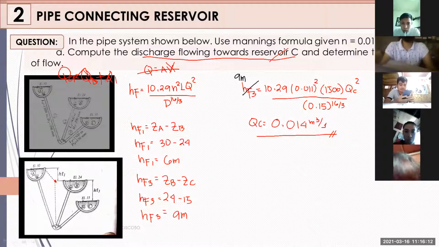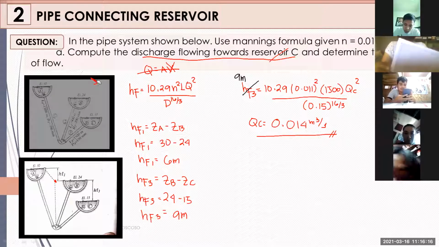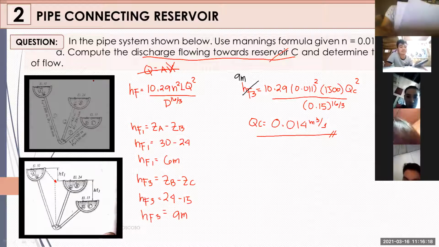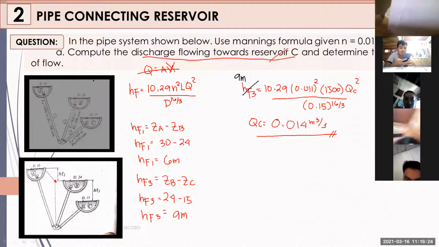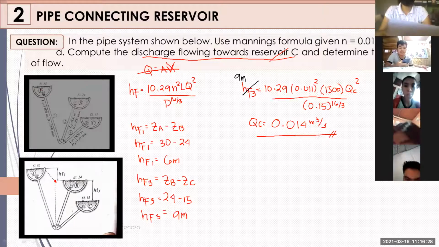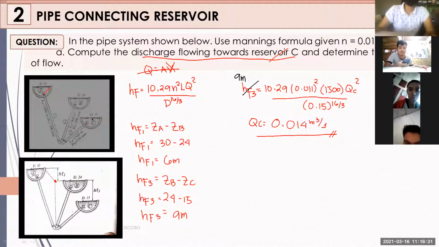Okay? Pilit tayo kay hina internet. Parang ganyan. So let us try to determine kung sino yung mas mataas na discharge. Ibig sabihin ko, sino yung mas malaking discharge na makukuha natin? Doon nangyayari or doon nang gagaling yung flow ng tubig natin. So it is the battle, battle talaga. It is a battle between your reservoir A and your reservoir C. Okay? So let us try to solve for the discharge at letter A.